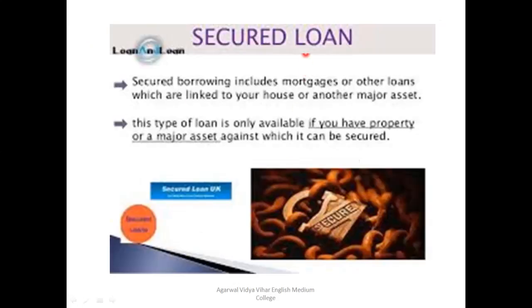The next, again the meaning is written that secured borrowing includes a mortgage or other loans which are linked to your house or another major asset. So one of the characteristics is that it requires a major asset. Why? Because generally the amount of the loan is high. Here the amount of the secured loan is high, and of course you require a major asset, as we discussed, because the market value of that asset must be more than the value of the loan amount. So of course you require a major asset to keep as a security.